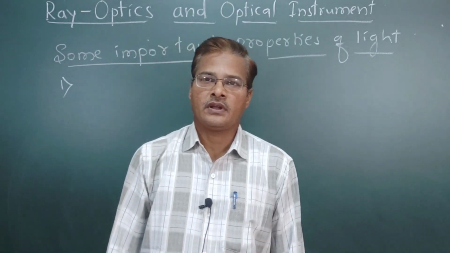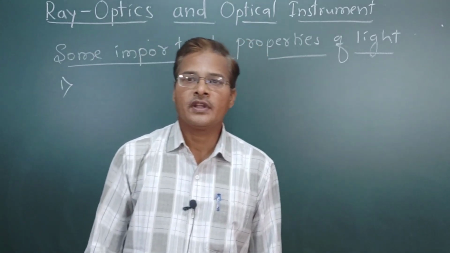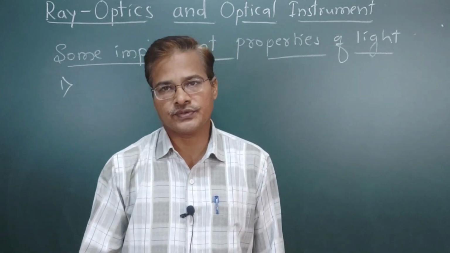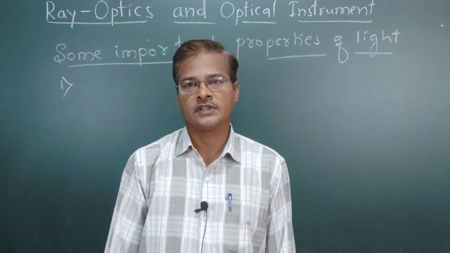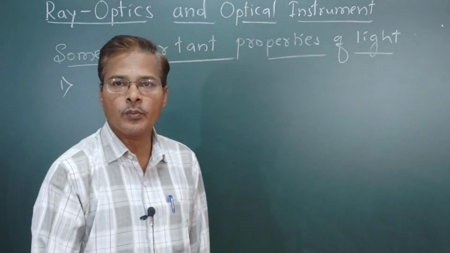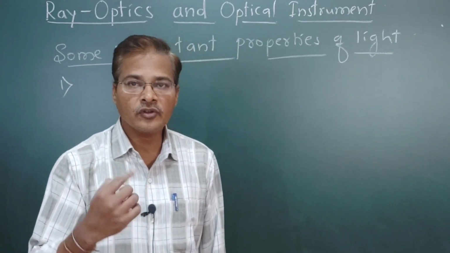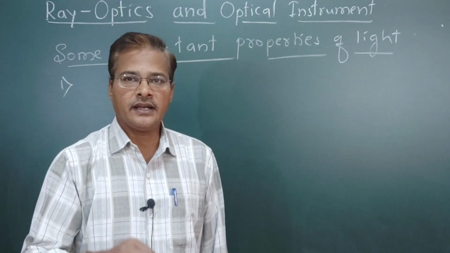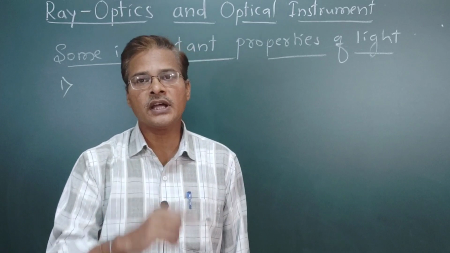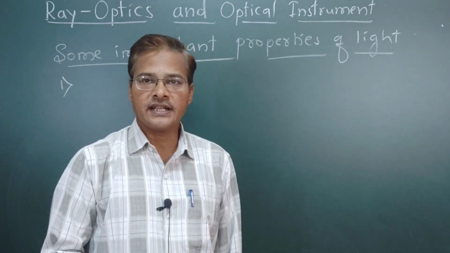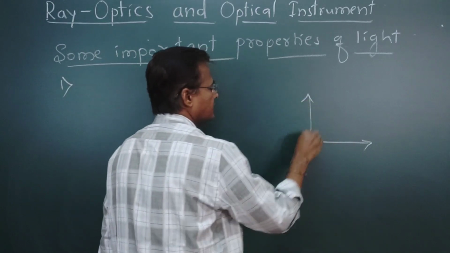You know what electromagnetic waves are: they have both electric and magnetic fields, perpendicular to each other, and the wave travels perpendicular to both fields, as in Fleming's right hand rule.